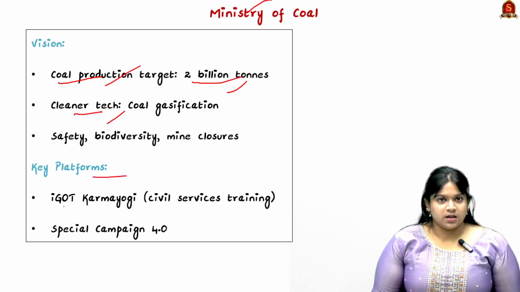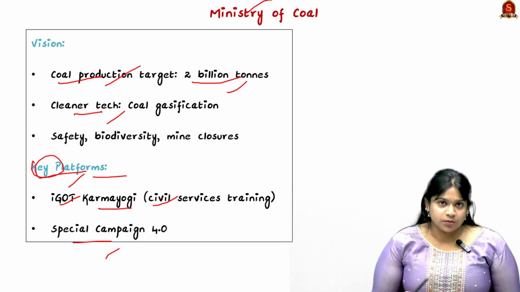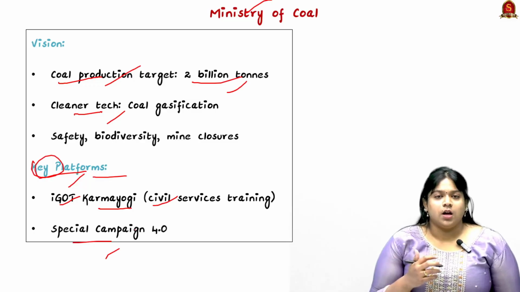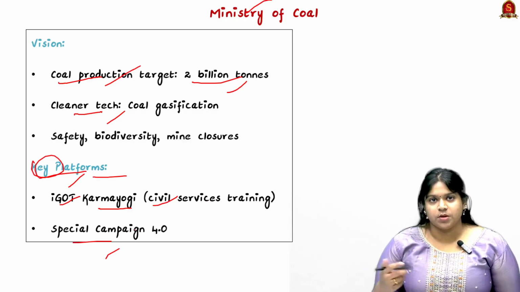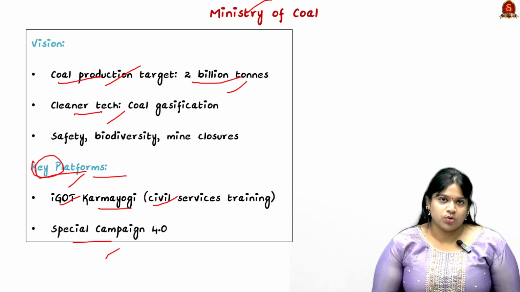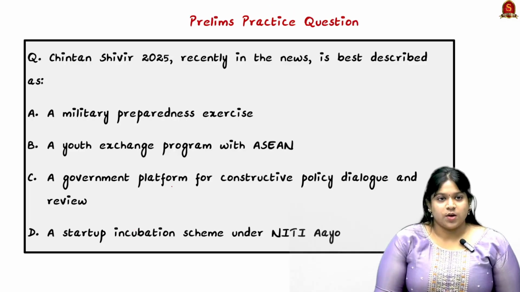And these are the key platforms included in the Chintan Shivir, which is iGOT Karmayogi, a civil service training, and also Special Campaign 4.0. So there are many different schemes and many different initiatives given by different ministries. There is no need to go very deep into knowing what all it comprises. Rather, you can just go through or have a read and get to know different schemes by different ministries. So I hope the article is clear.